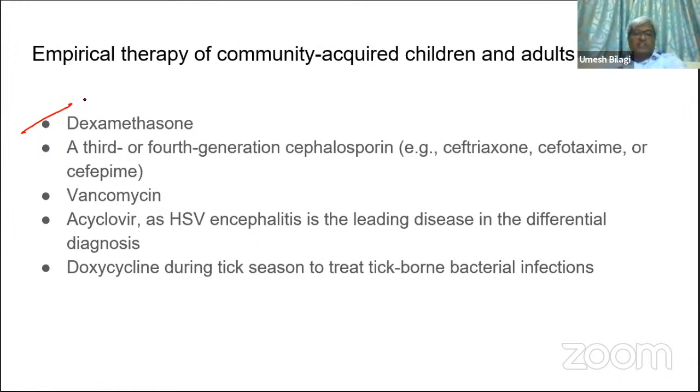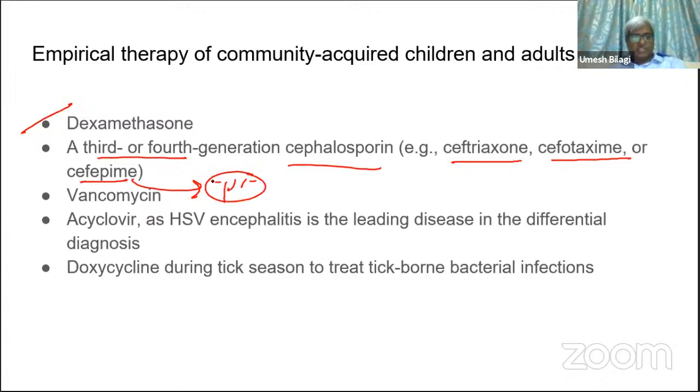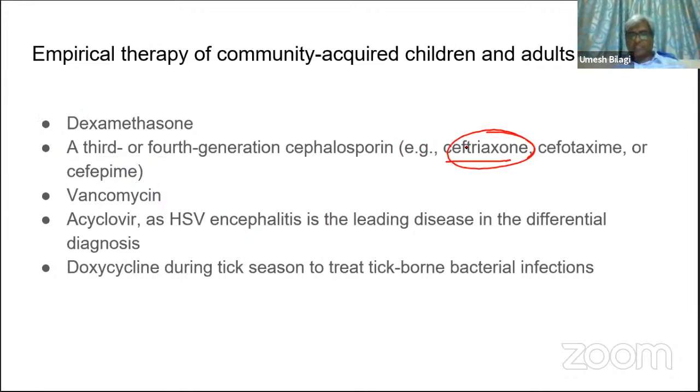Now, the drug of choice, when you're dealing empirically, give a third or fourth generation cephalosporin: ceftriaxone, cefotaxime, cefepime, especially if you're thinking of Pseudomonas. Cefepime, better give it. Ceftriaxone is the most commonly prescribed drug. Of course, if you're suspecting Listeria or an immunocompromised state, better give cefepime. And vancomycin can also be added for treating staph, and acyclovir for HSV encephalitis.